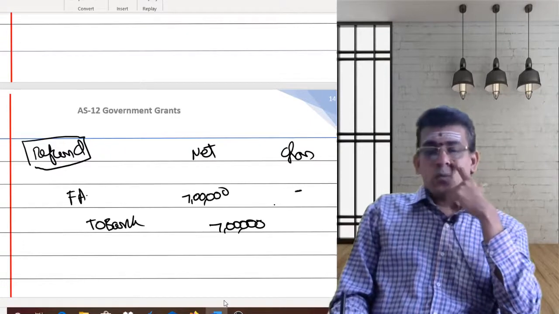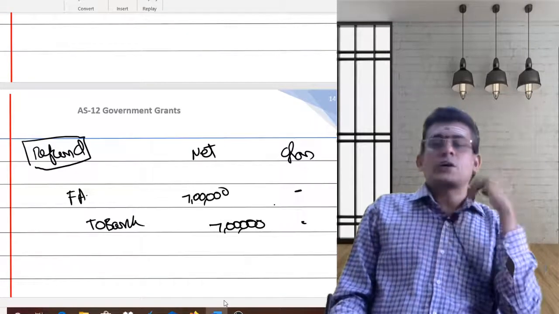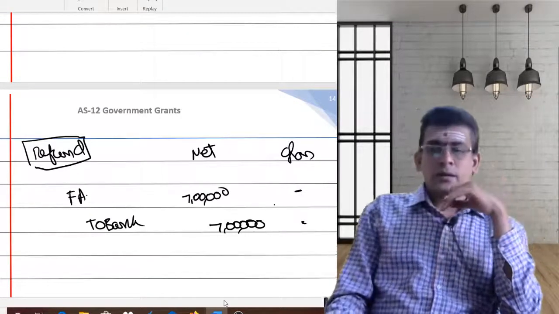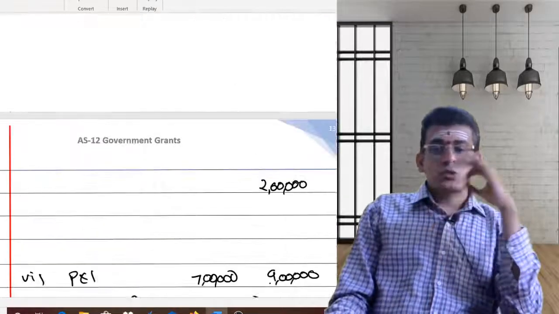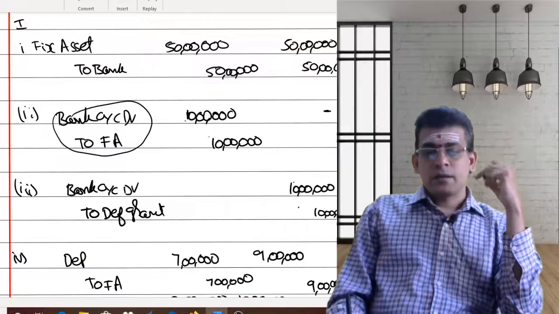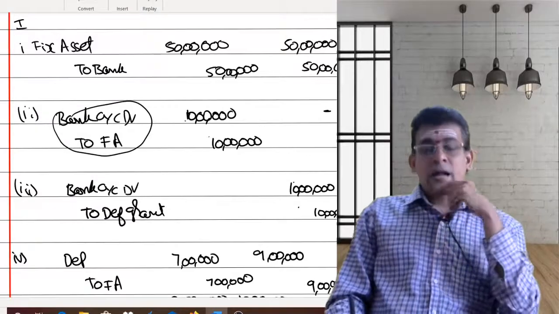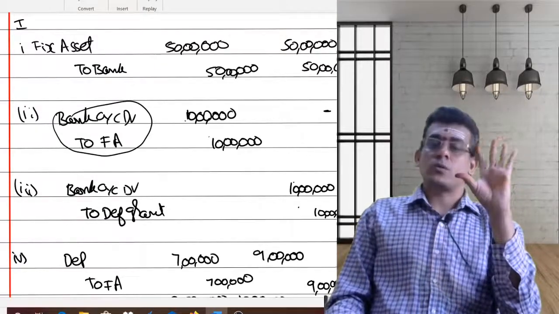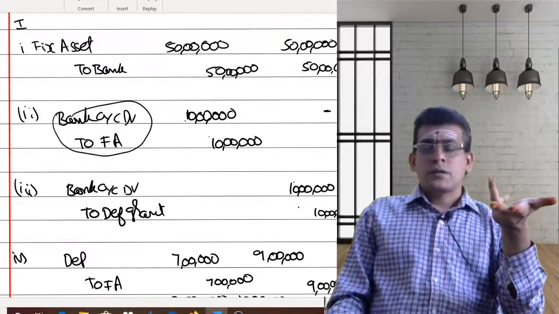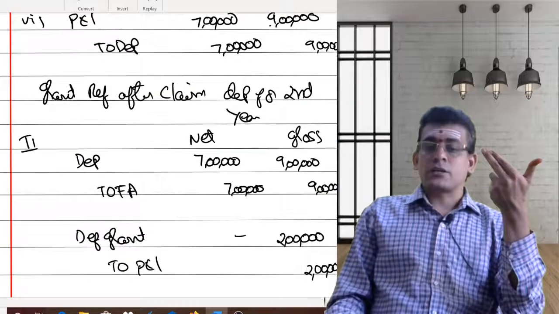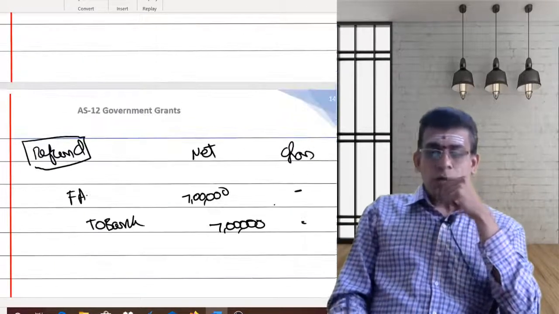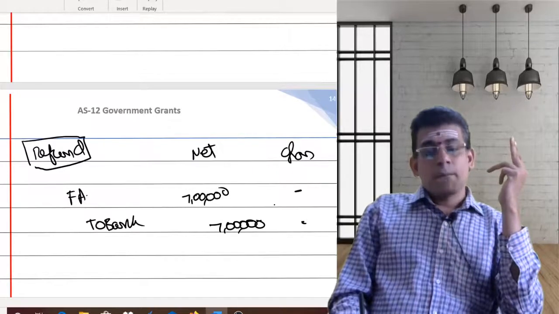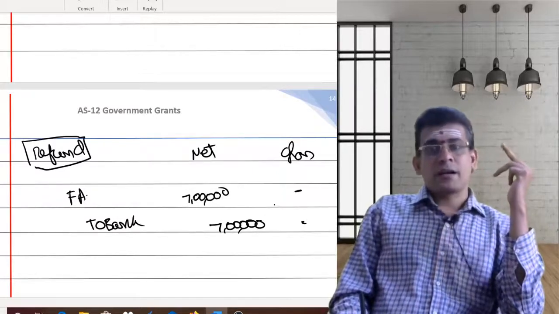So this entry I won't pass in the gross method. In the gross method, as soon as the grant was received, I had debited my bank account and I had credited my deferred grant account. I need to reverse the entry. So earlier, bank account was debited, deferred grant account was credited.